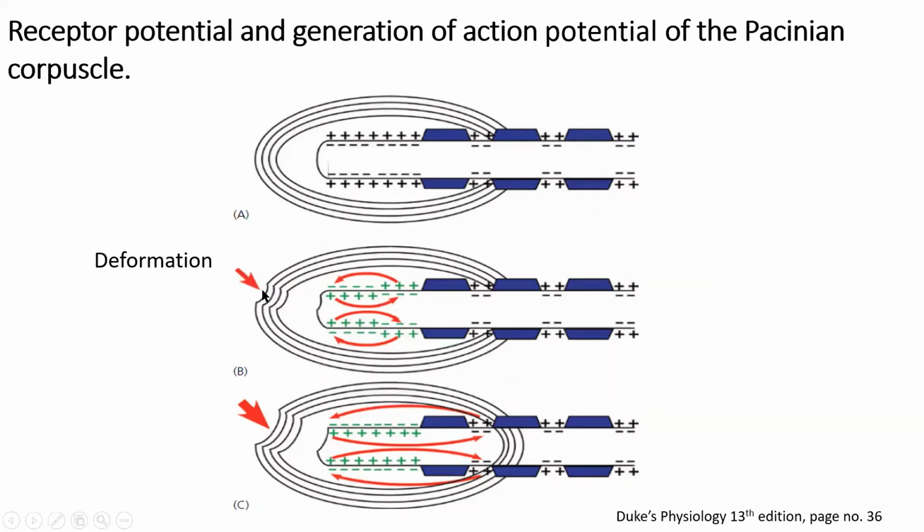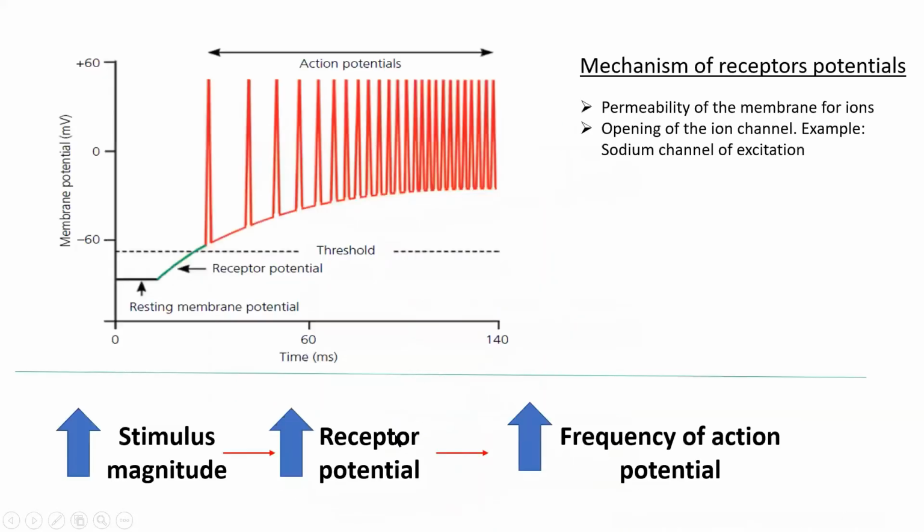how strong the force or stimulus is. The smallest stimulus gives a small generation of membrane potential at the receptor. These are called receptor potentials when there is depolarization at the end of the receptor. Whatever change occurs in the membrane potential due to stimulation of the receptor, those are receptor potentials. So if you give a strong stimulus, then there is more depolarization, or the magnitude will be increased. Next slide, it will be clear. So these are receptor potentials.